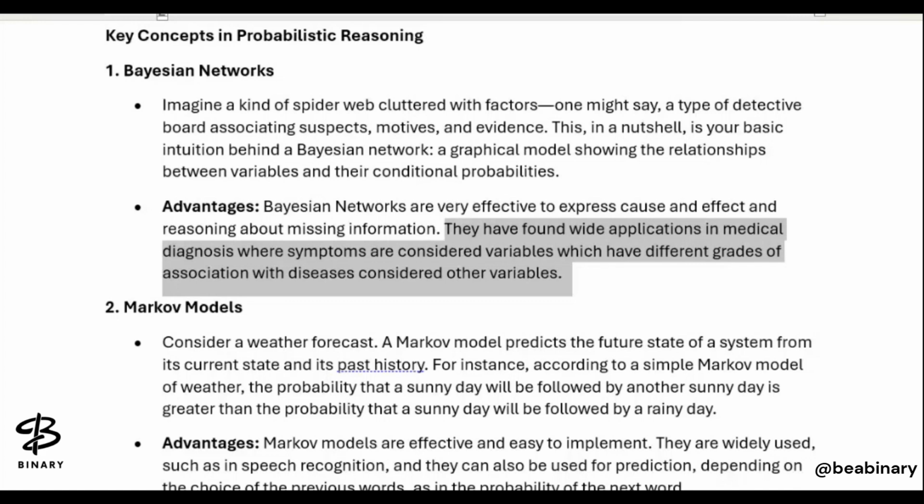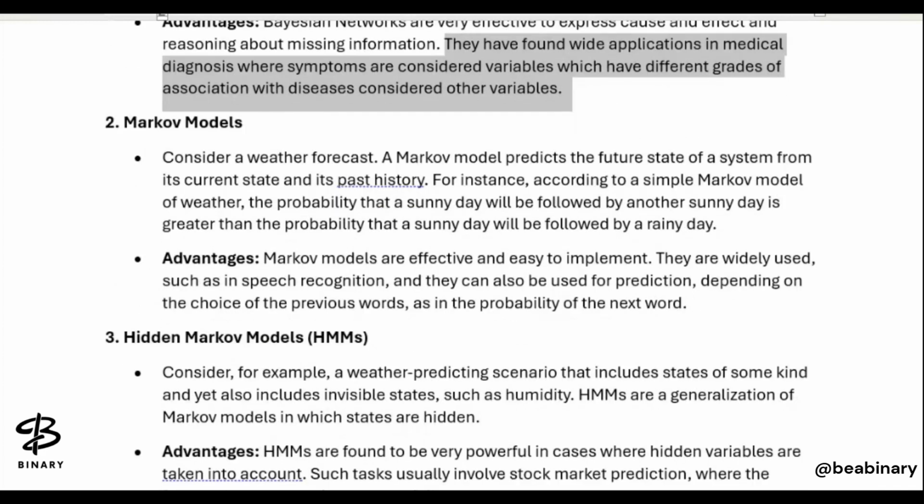And next we have talked about the Markov model. Now here we are talking about another example. Consider a weather forecast. Now here we are talking about weather forecast. How is the Markov model working in weather forecast? A Markov model predicts the future state of a system from its current state and its past history. According to a simple Markov model, the probability that a sunny day will be followed by another sunny day, if today is sunny then tomorrow can also be sunny, is greater than the probability that a sunny day will be followed by a rainy day.